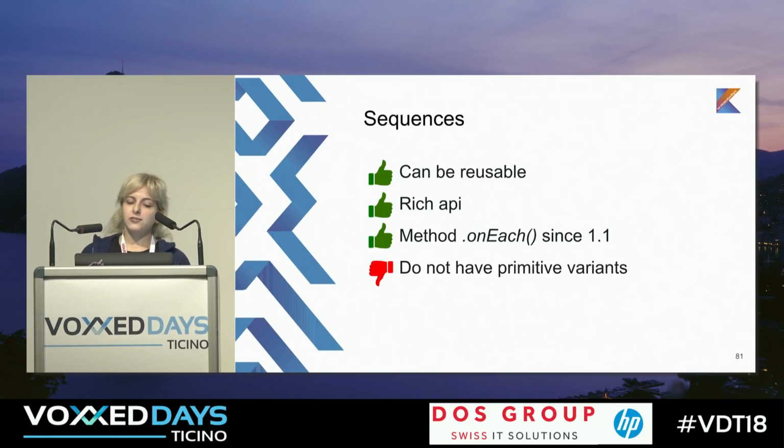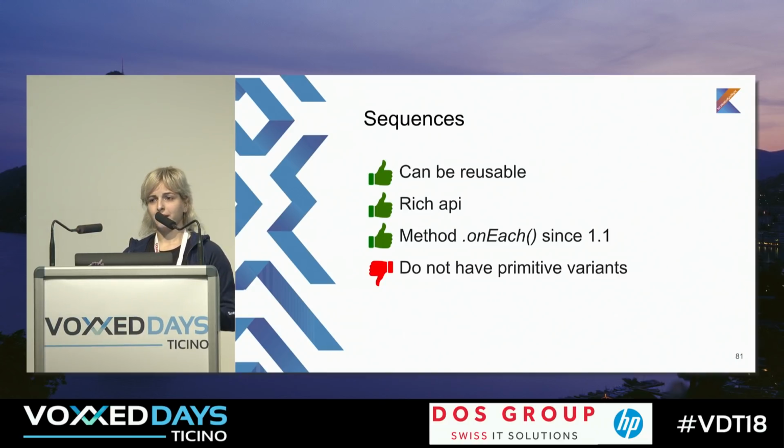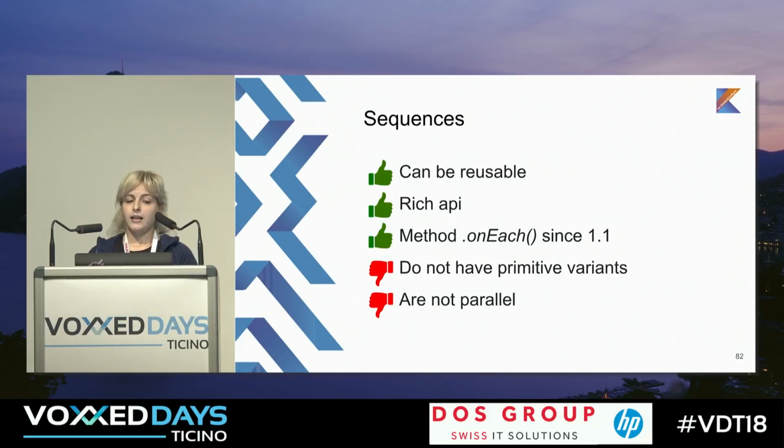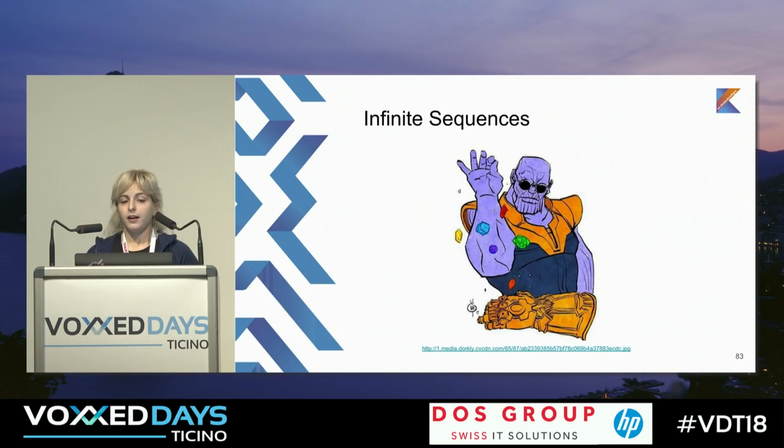But unfortunately, sequences do not have primitive variants. So it's only Sequence, and you can only use generics. It's because in Kotlin you don't really deal with primitives. And sequences are not parallel. I think that they are working on it, but not yet. And sequences can be infinite. Let's talk a little about infinite sequences. It's really cool stuff because with infinite sequences, we can use some reactive streams, and we can do streaming.